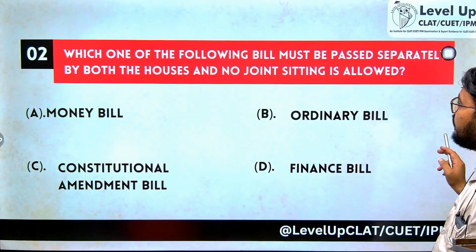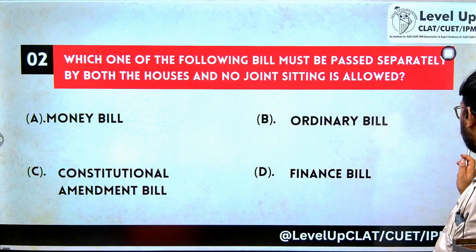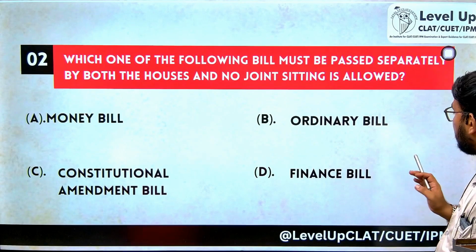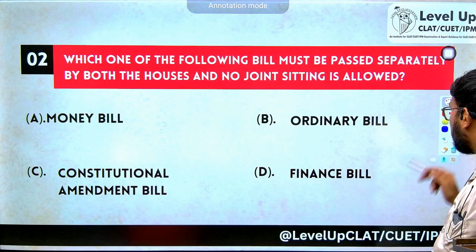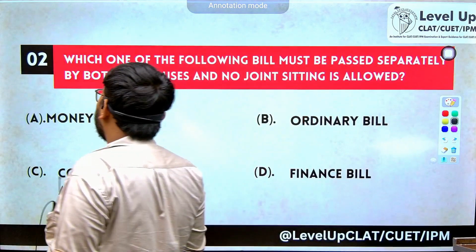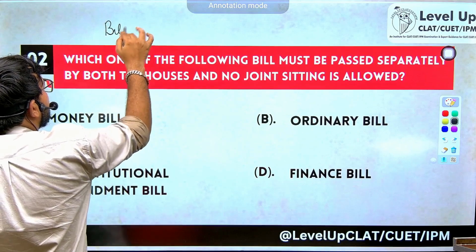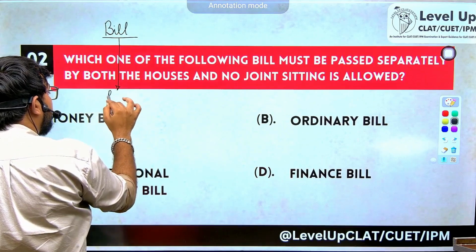Now, which of the following bill must be passed separately by both the houses and joint sitting is allowed? See, now this is also something we have to memorize. This is something which we read under Constitution. But for now, you just remember that there is something called a bill. And a bill is like a draft, like a raw draft.